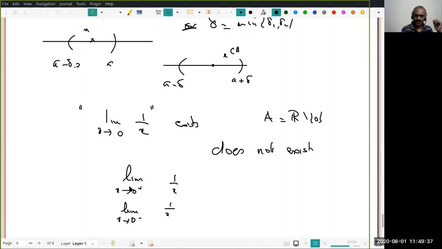Now, what is the right side limit of 1 by x? How many of you know the answer? Sangeeta, you tell me now. What is the right side limit of 1 by x? It's infinity. Right. What's the left side limit? It's minus infinity. Therefore, by the Euler theorem, they are not equal, and therefore the limit does not exist.